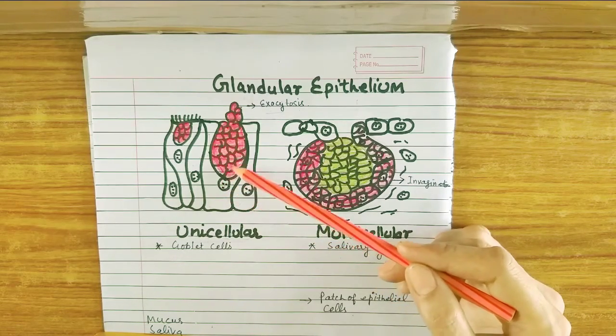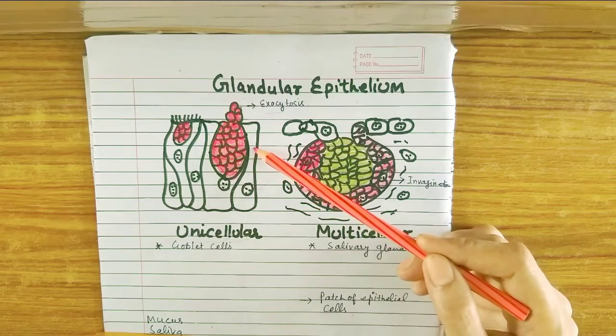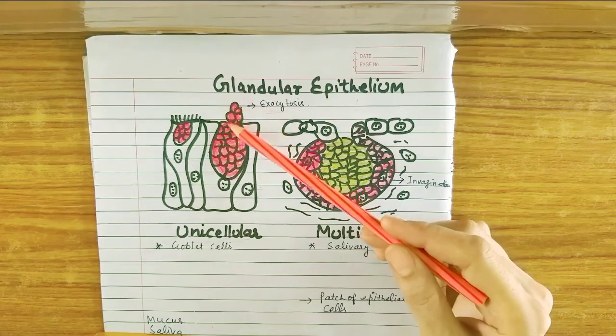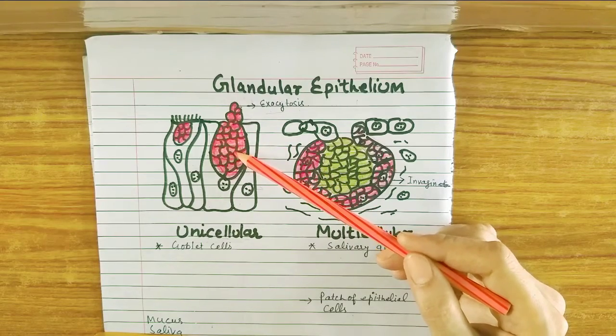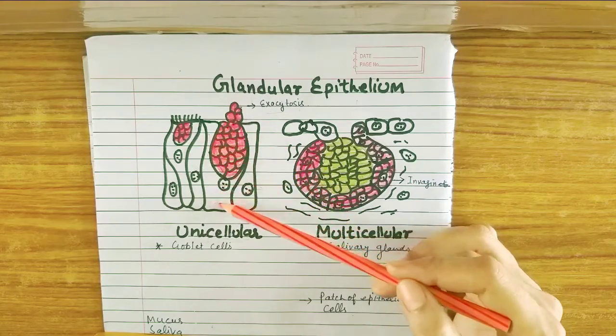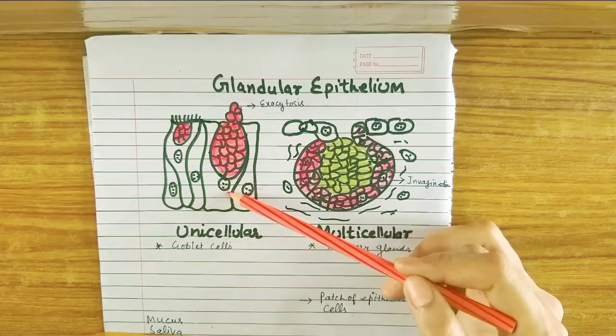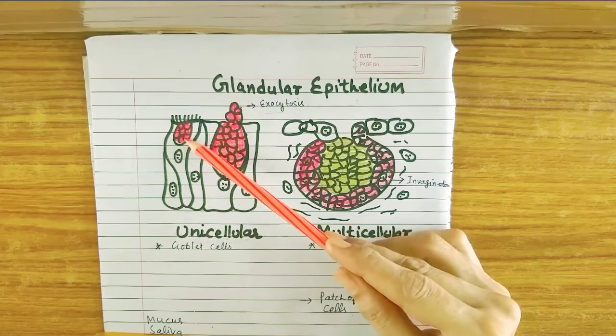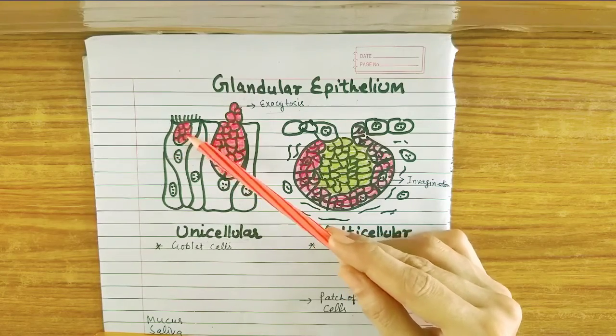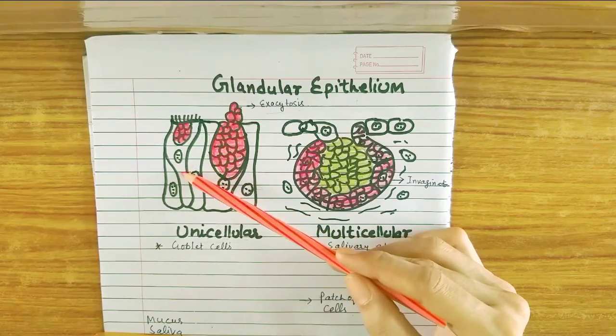It will not be contributed by another cell. If this substance is releasing out, this is the secretory product of only this cell. It belongs to this cell only. Here also this cell is ready to release its product, and this substance belongs to this cell only.